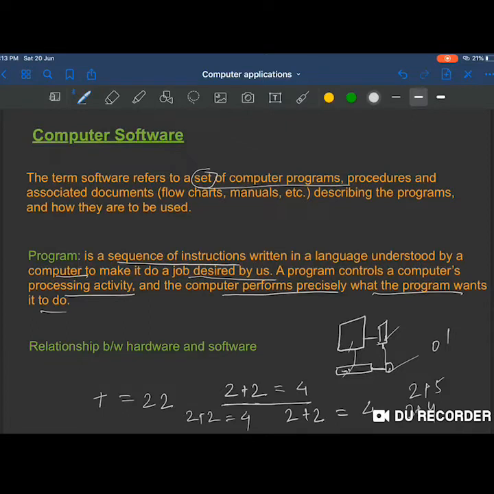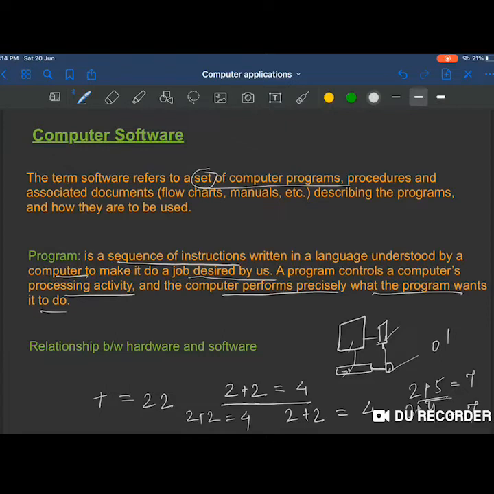Similarly, this is for addition. Similarly, we can make for subtractions, for multiplications, and n number of other kinds of programs, other kinds of workings, functions that we need the system to work upon. So if we are giving inputs, any kind of input, for example this 2 plus 5, it already knows that I have to give output 7.